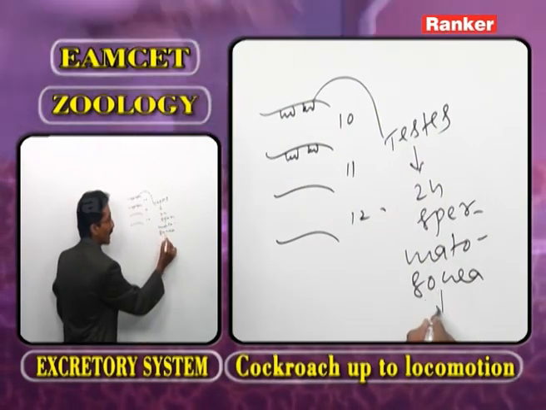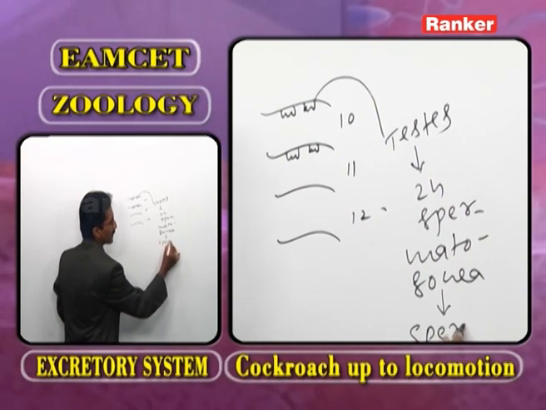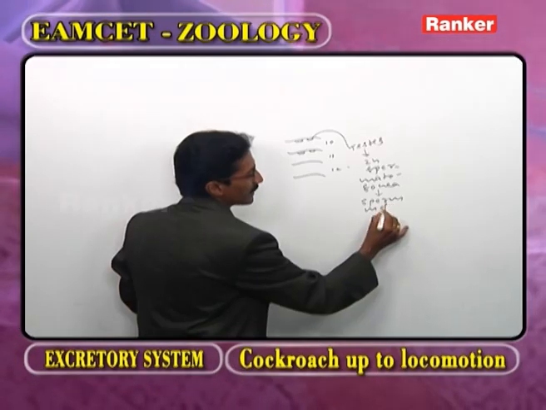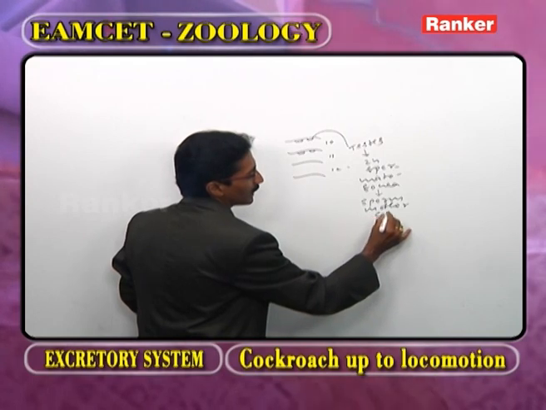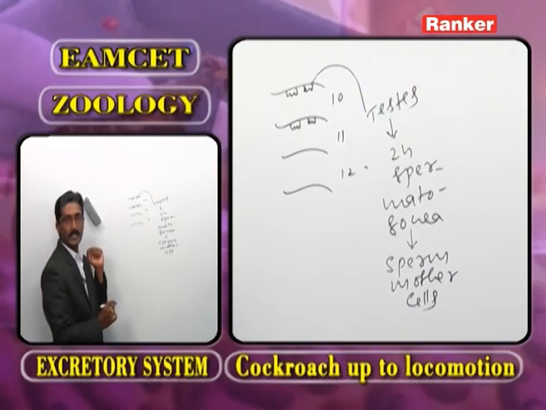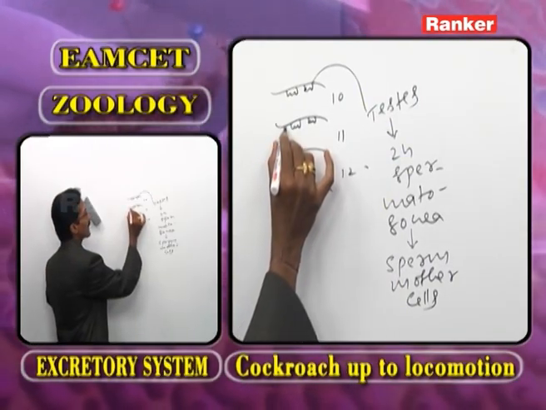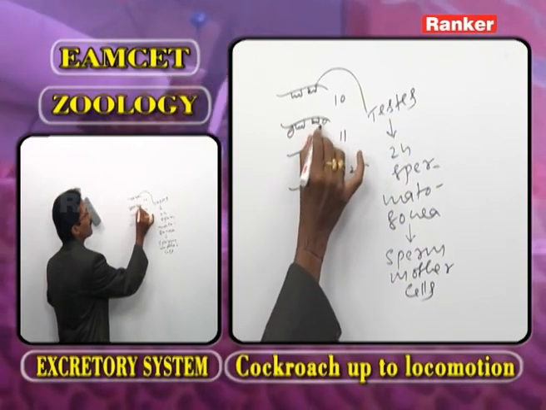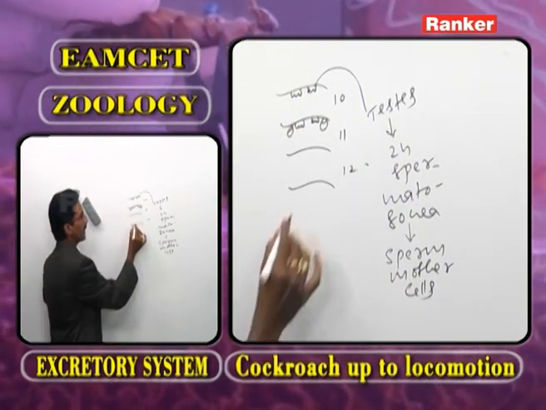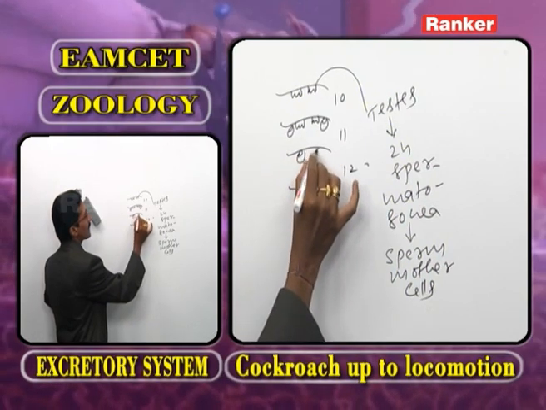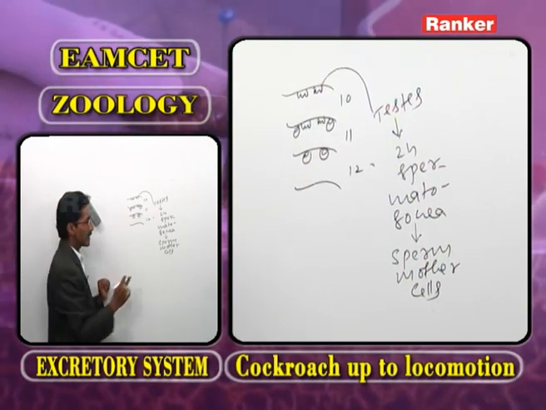What is the other name of spermatogonia? The sperm mother cells. Now, in the 11th segment, the seminal vesicles are present. In the 12th segment, seminal vesicles are present.